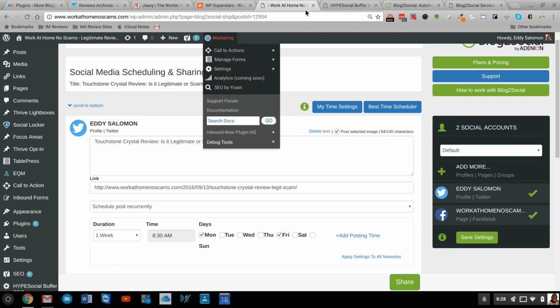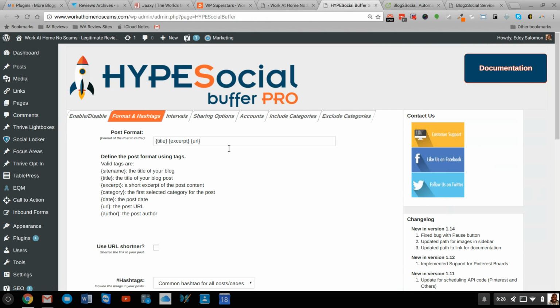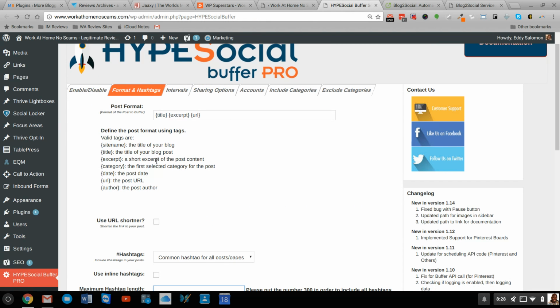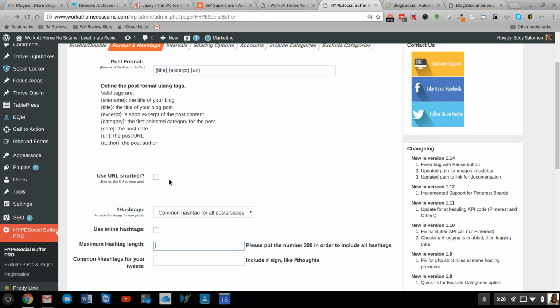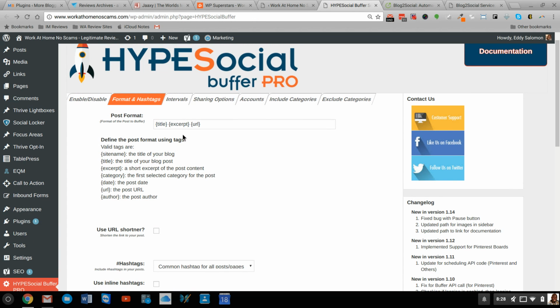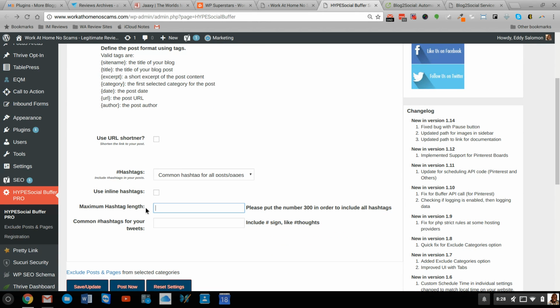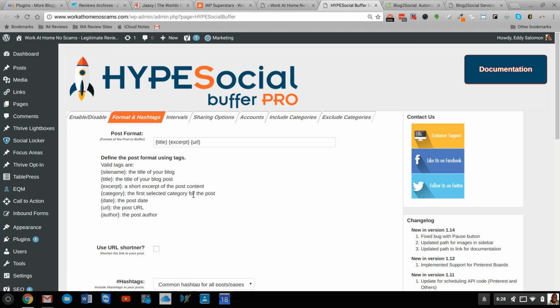But that's just another feature that you should probably consider doing, because that's how it's set up here, because they know that you want to have an excerpt. You don't want to just have the title and the URL. That actually helps as well, and it gives you that ability too. So you could see the maximum hashtag length, et cetera, et cetera. So that's just another feature to consider.